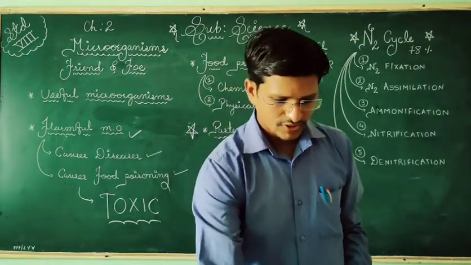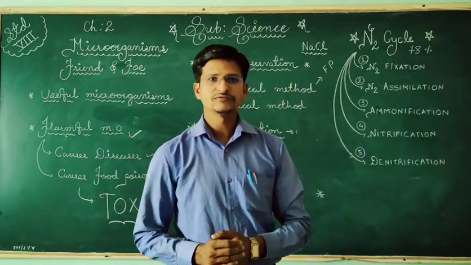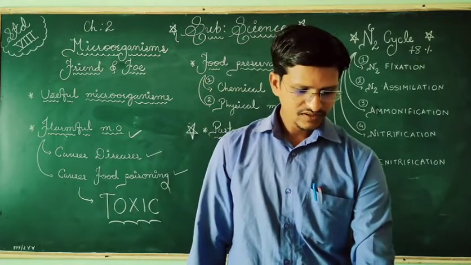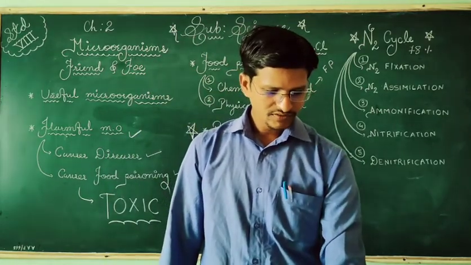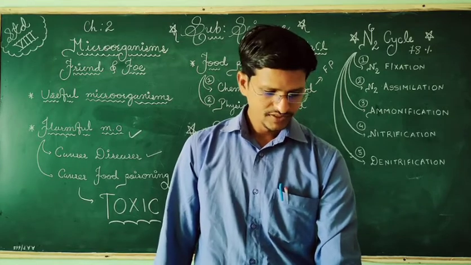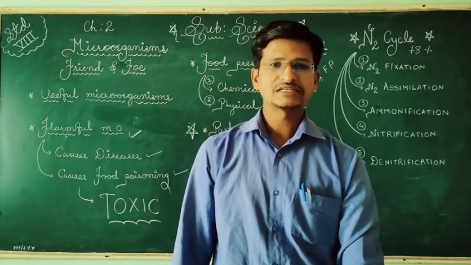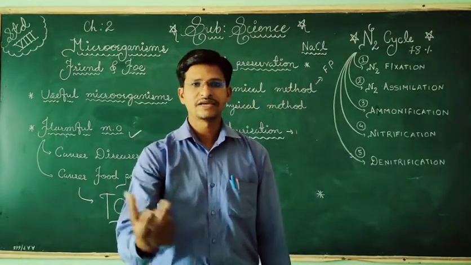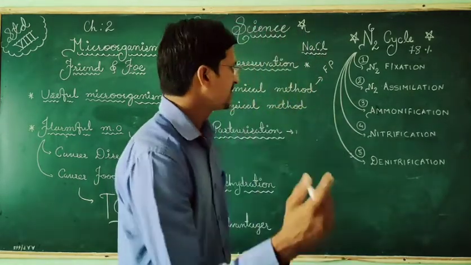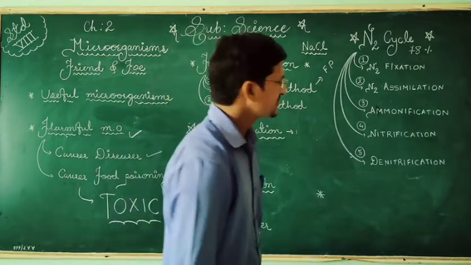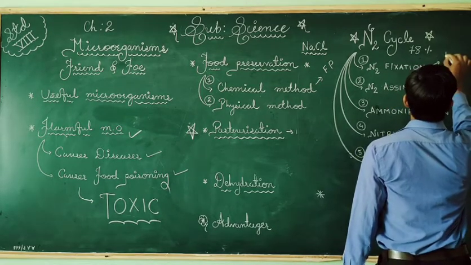So here, according to the different steps, first nitrogen will be fixed from the atmosphere to the plants. We know that nitrogen is 78% in the atmosphere. The conversion of free atmospheric nitrogen into nitrogenous compounds is called nitrogen fixation, and this can be done with the help of 2 methods. First is lightning and second is the biological method, biological nitrogen fixation.